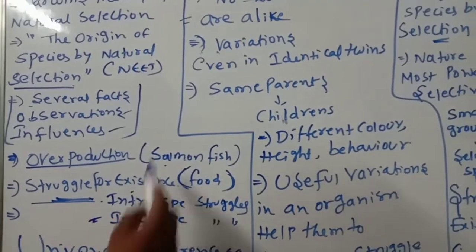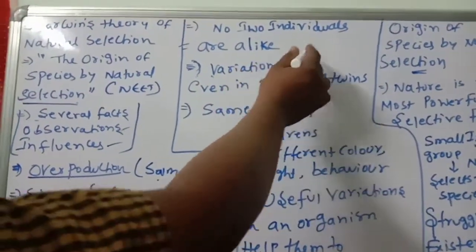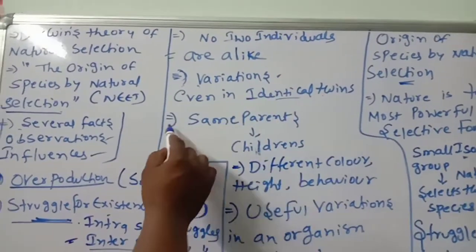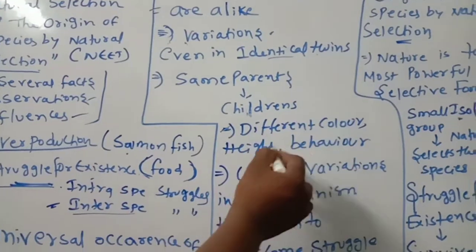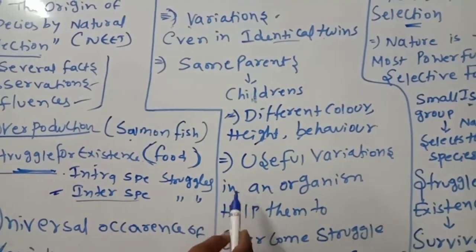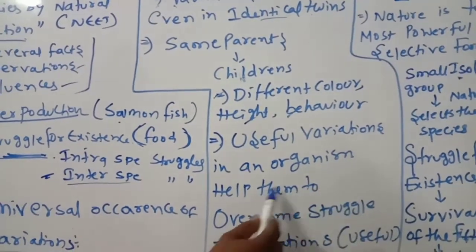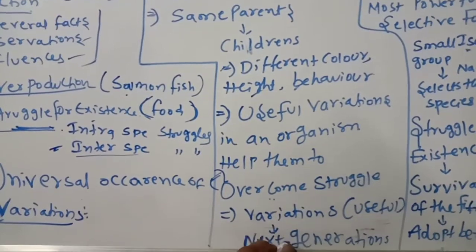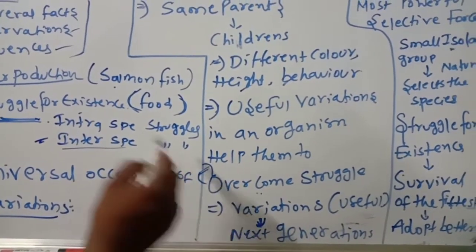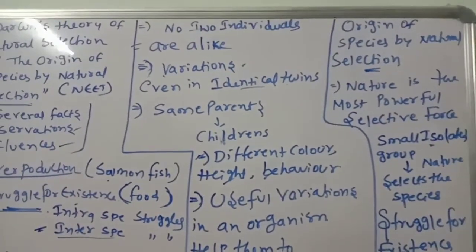Like that, variations are there even in identical twins. They are not similar. Even children coming from the same parents are different in color, height and behavior. Because of useful variations in organisms, they help them overcome struggle, and those useful variations are passed to the next generations. See how variations are useful to the next generation.